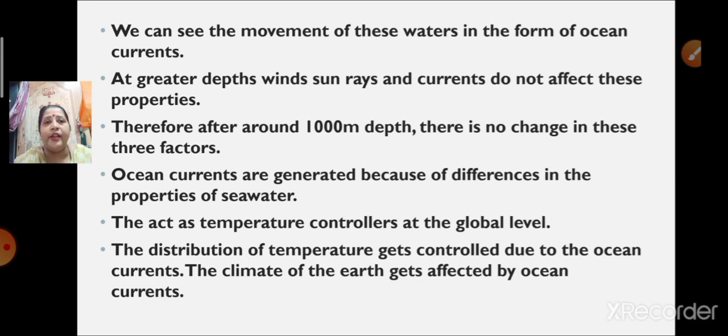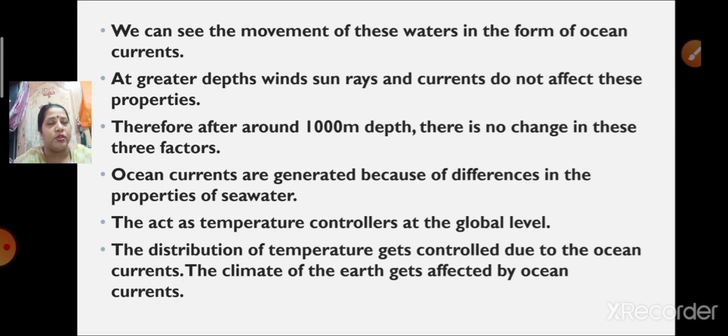At greater depths, wind, sun rays and currents do not affect these properties. Below a depth of 2000 meter, the temperature also is constant, that is 4 degrees Celsius.